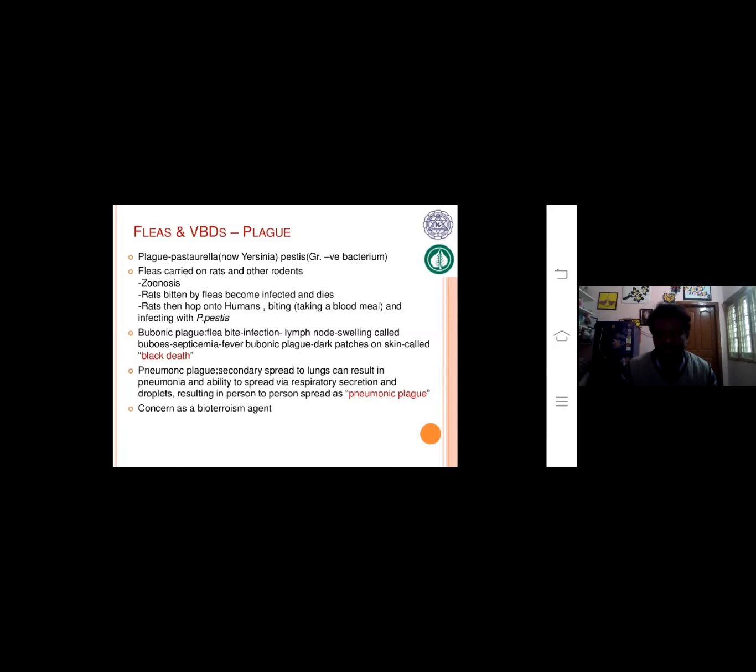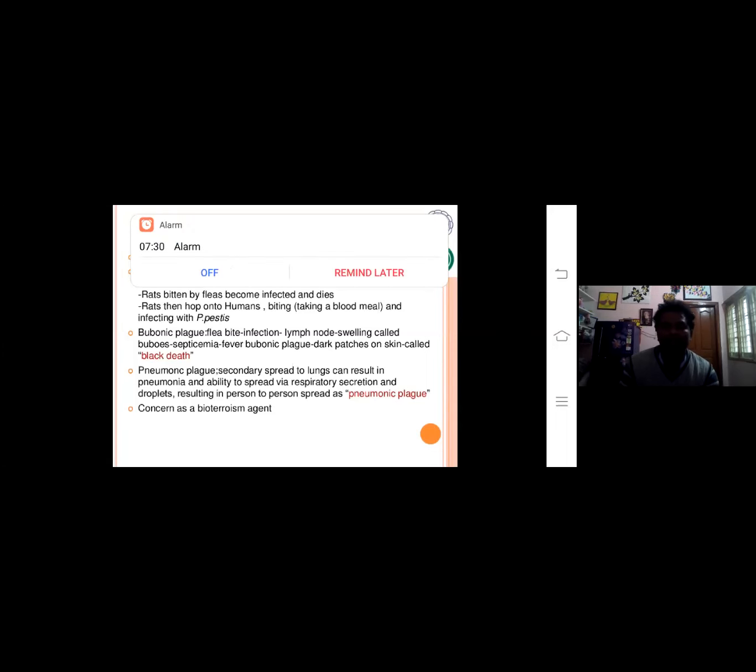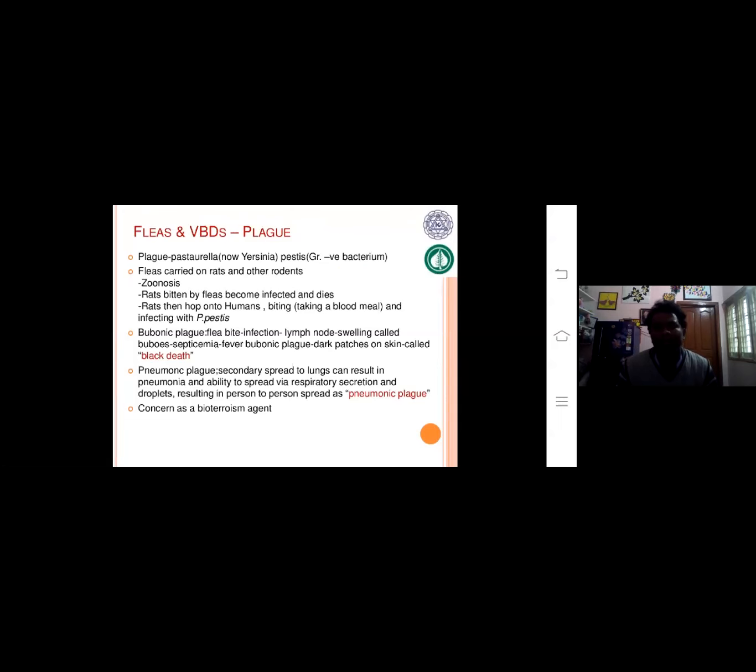Now, prevention measures and control. Keep the surrounding areas clean and hygienic, and do not allow any rats. Rodenticides must be used to kill the rats, and rat bones and rat gums also must be used to kill them. This is how to avoid rats. This is very important about this plague so far.